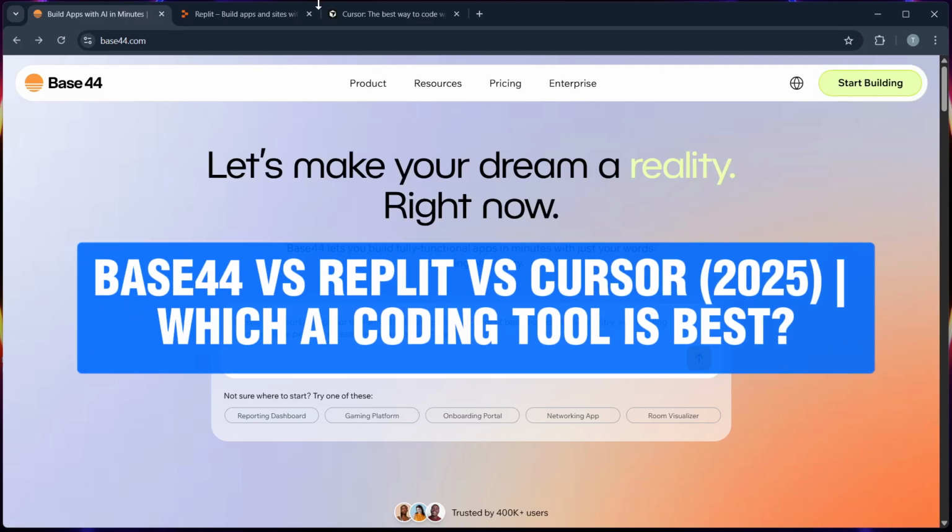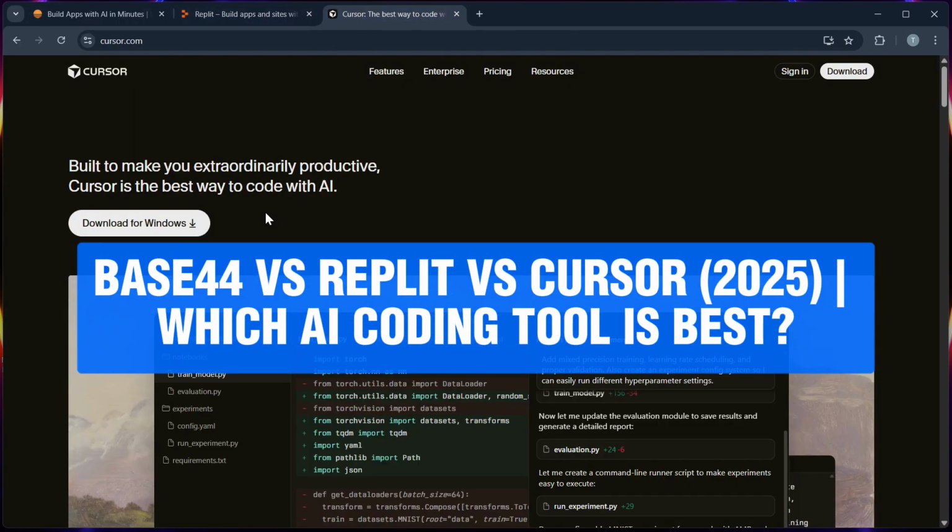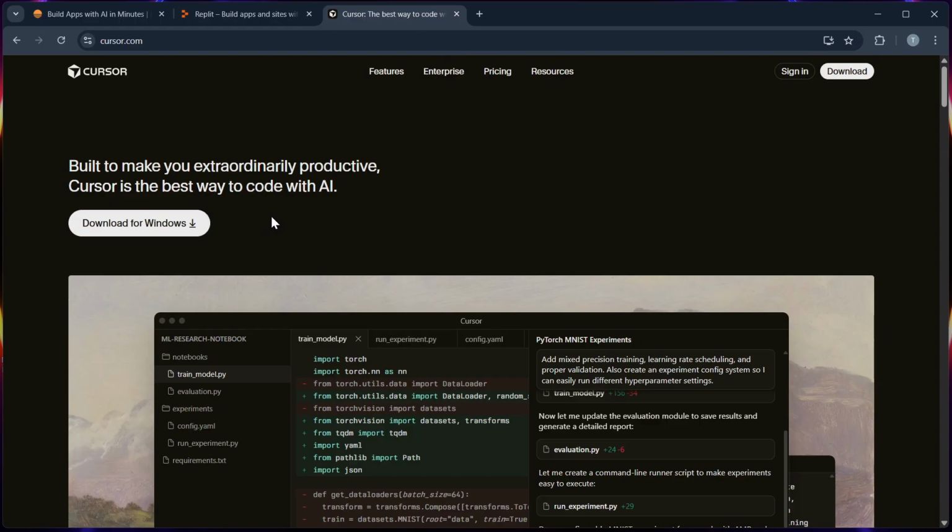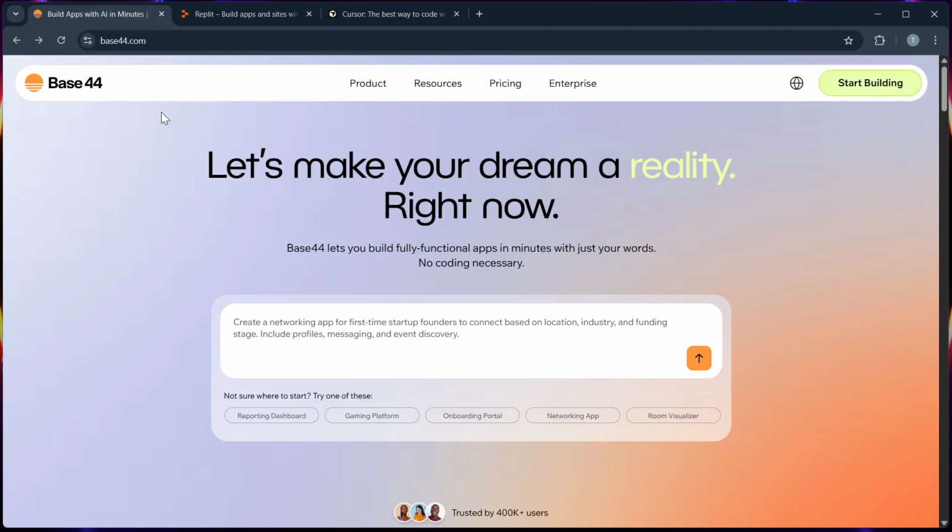Base 44 versus Replit versus Cursor. So which AI coding tool is better? Let's find out. Let's start with Base 44.